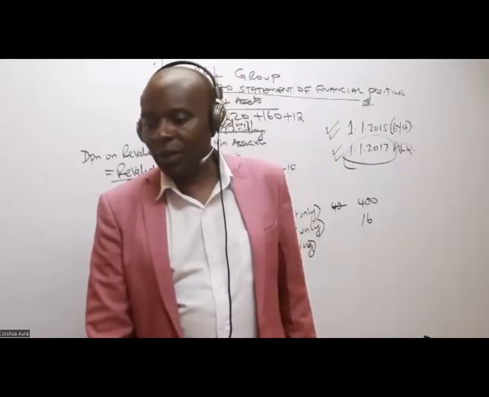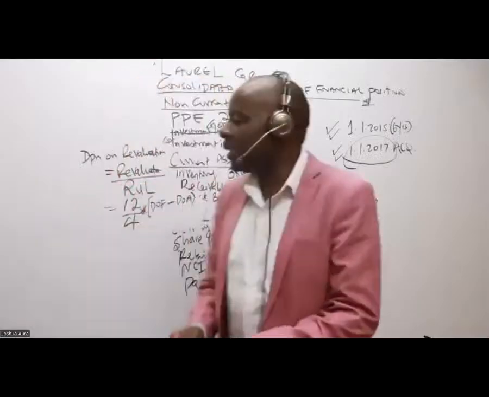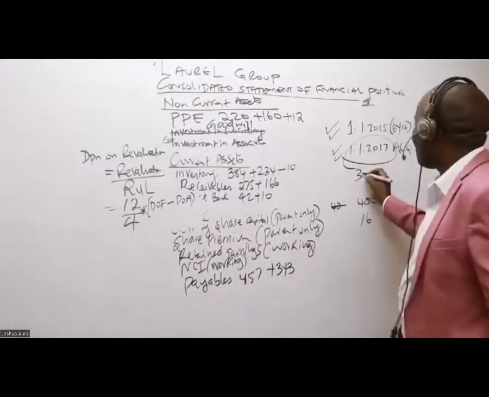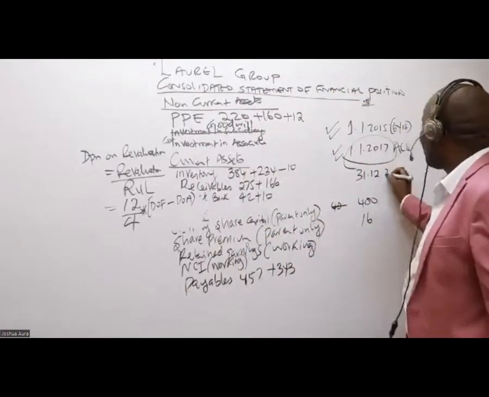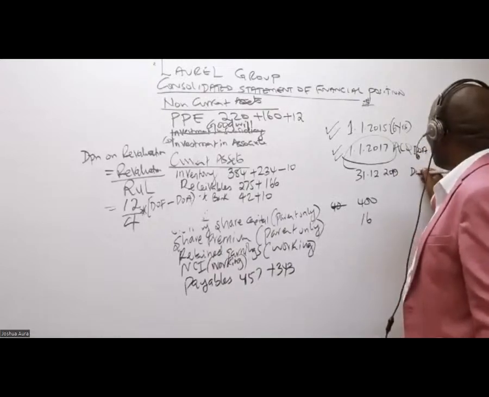How about the date of the financial statements? So the date of the financial statements, ladies and gentlemen, that we are given here, the statements of financial position for the 3 companies, is 31st December 2019. So remember, this is the DOA and this is the DOF.